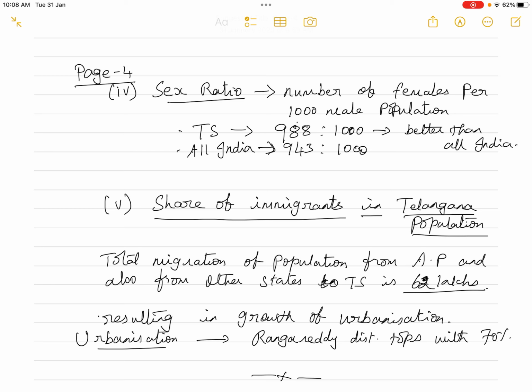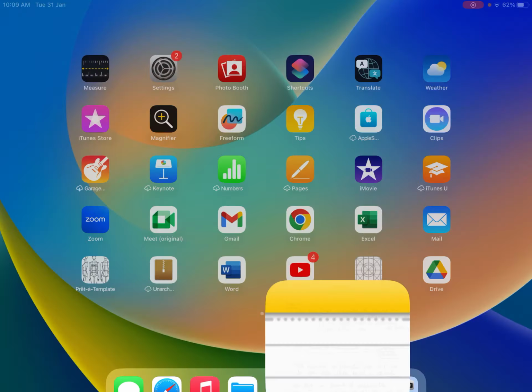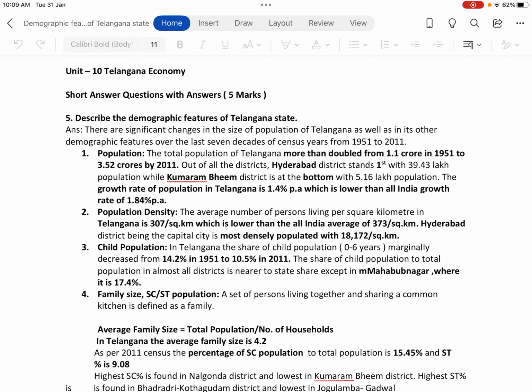So these are some of the demographic features of the state of Telangana, and you are supposed to remember all these statistics, and also which are the districts in the top position or in the bottom position. Now this is the answer. This is also one of the 5 marks questions that can be asked in the board exam. Now moving on to the answer.